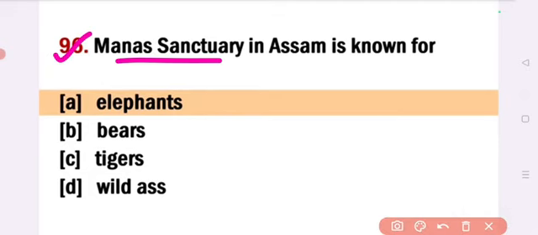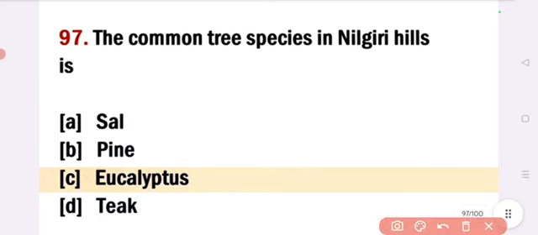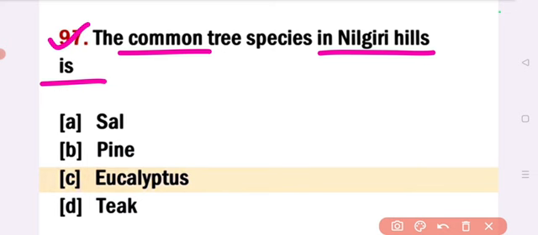Manas Sanctuary in Assam is known for, answer option A, elephants. Next. The common tree species in Nilgiri Hills is, answer option C, eucalyptus. Next.